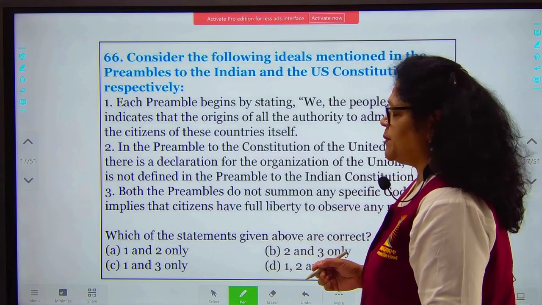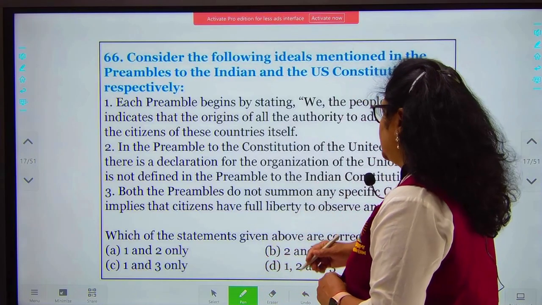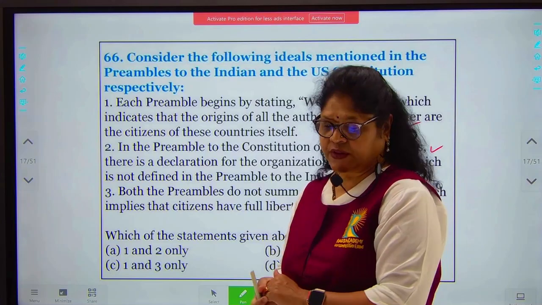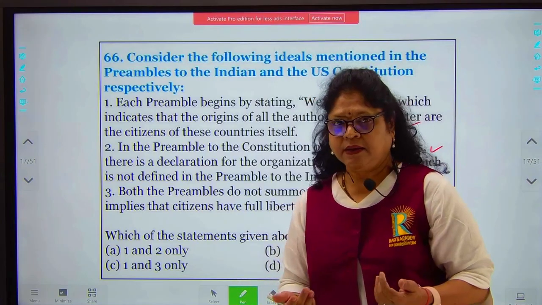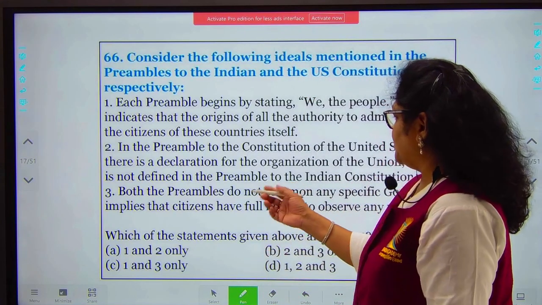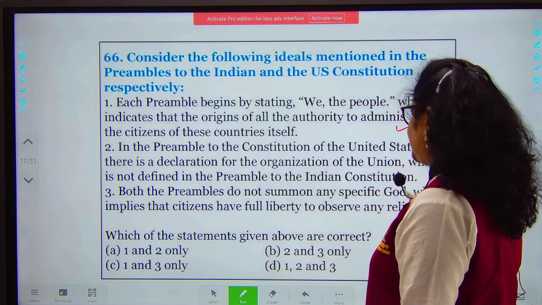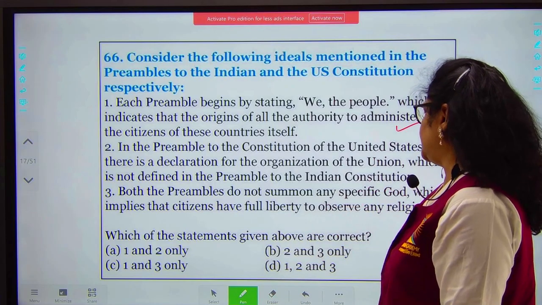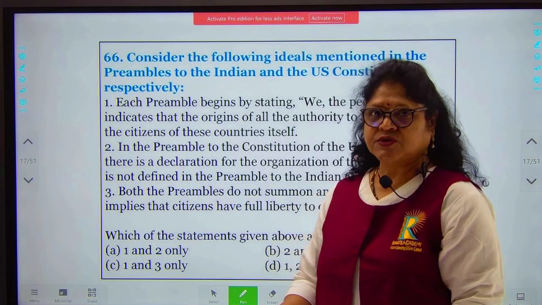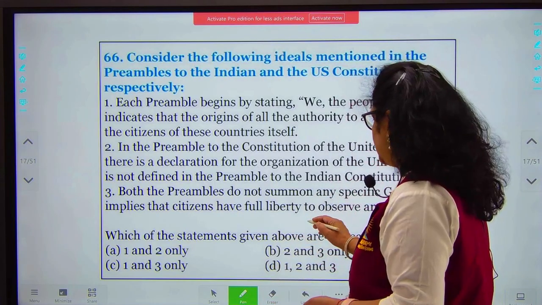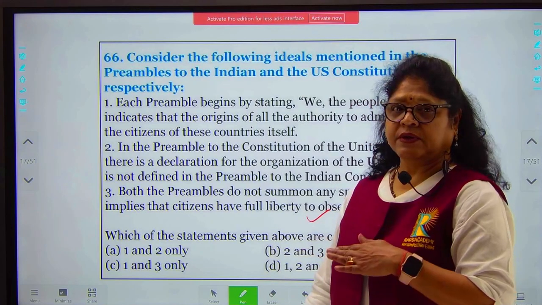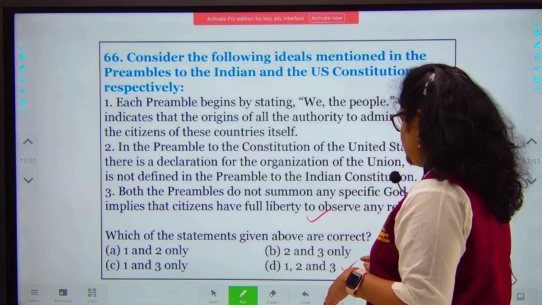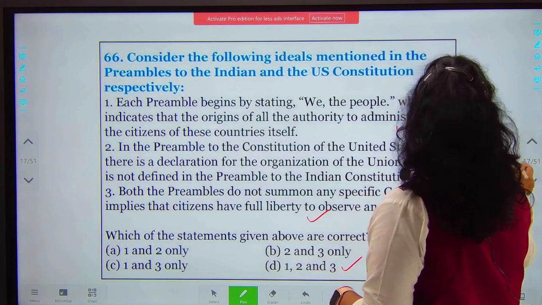In the preamble, we do not have any declaration of whether we are going to be a union, a federation, a unitary system or any other pattern. Both the preambles do not summon any specific god, which implies that the citizens have full liberty to observe any religion, which is also a true statement. The Indian preamble does not mention any religion. So all the three statements are correct. So your option will be D. That will be your correct option.